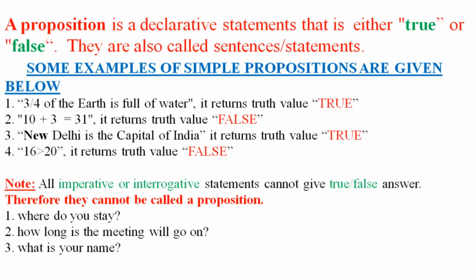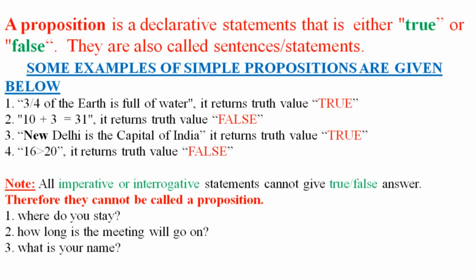10 plus 3 is equal to 31. This will return false, so this is also a simple proposition. New Delhi is the capital of India. This is true, so this is also a simple proposition. 16 is more than 20. It will return false. Therefore, this is also an example of a simple proposition.